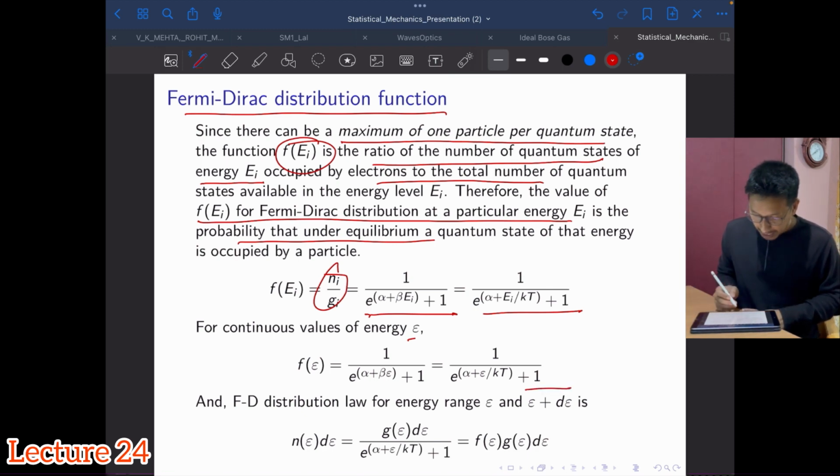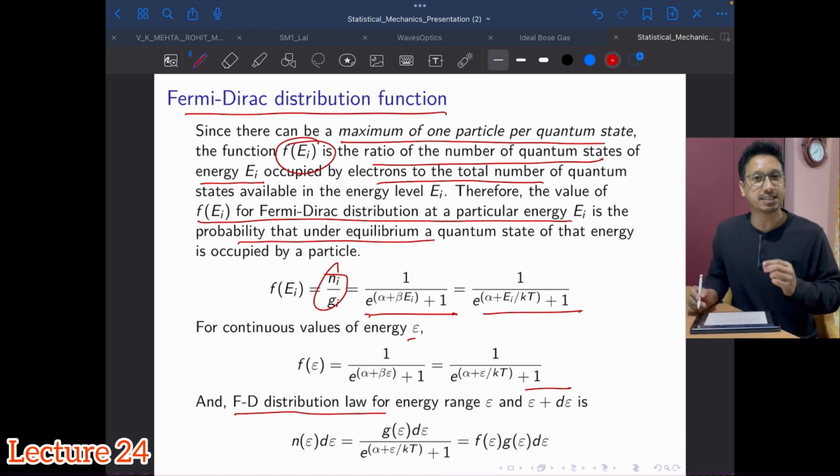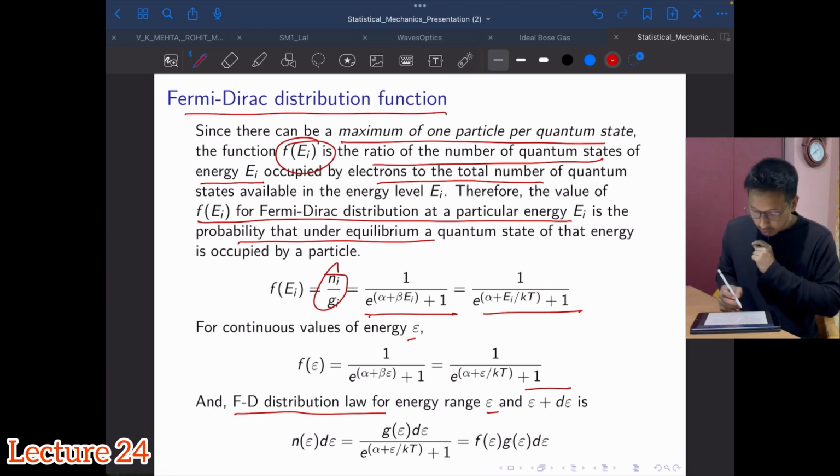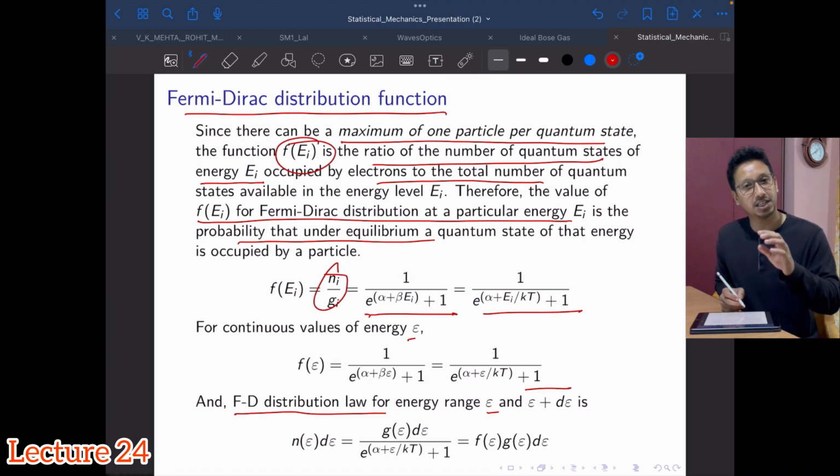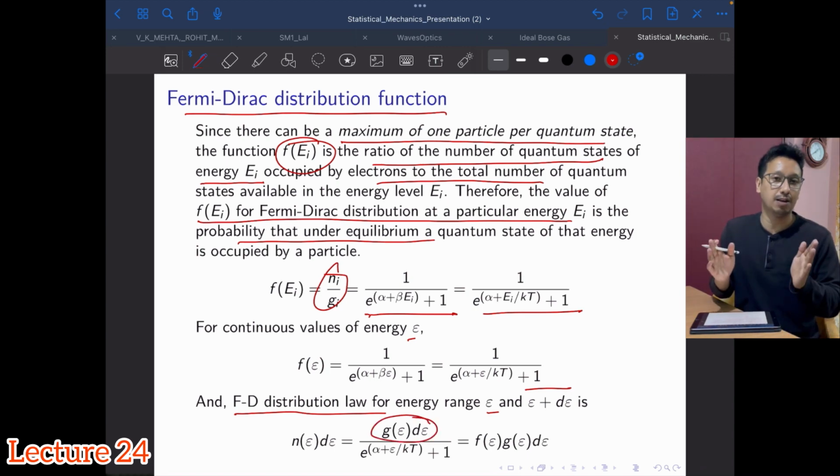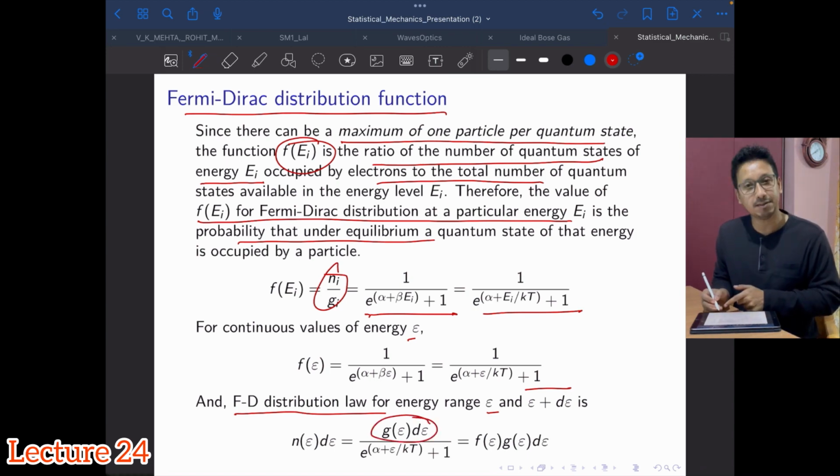Now to write the distribution law in terms of energy: the Fermi-Dirac distribution law for the energy range E and E plus dE. Here n of E dE represents the number of fermions present in the energy range E and E plus dE, where g of E is the density of states, the number of states available in the range E and E plus dE.